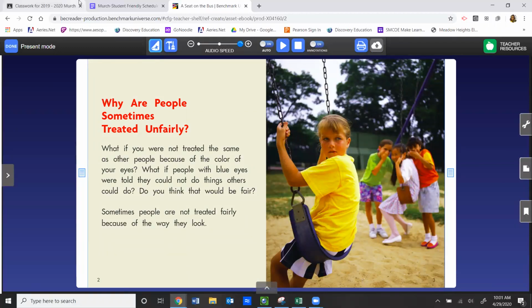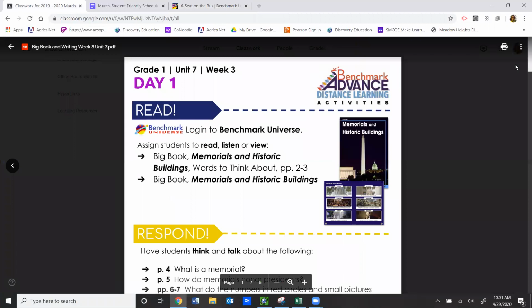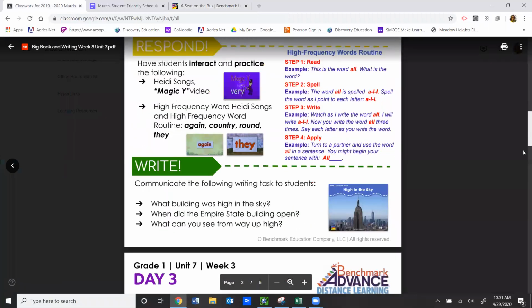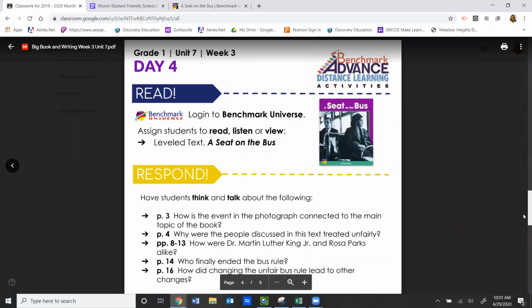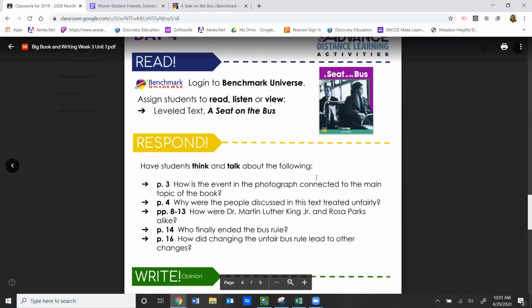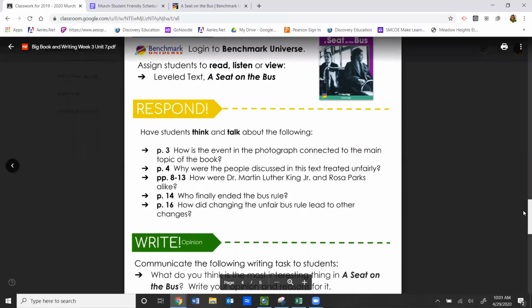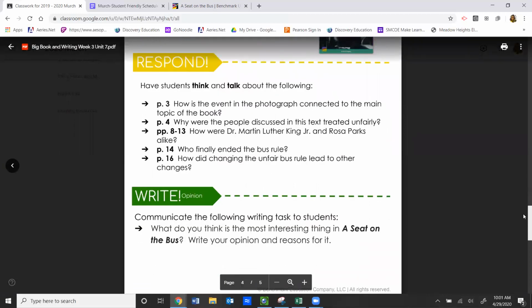Now let's go to the assignments, and let's see exactly what you are doing with this book today. We're going to scroll down to day 4. All right, and it says log into Benchmark Universe, check. Assign students to read, listen, or view A Seat on the Bus, check. And then for respond, you're going to answer these questions. You can tell a stuffy, you can tell a pet, or you can tell a family member. If you want to write them down too, you're welcome to also do that.